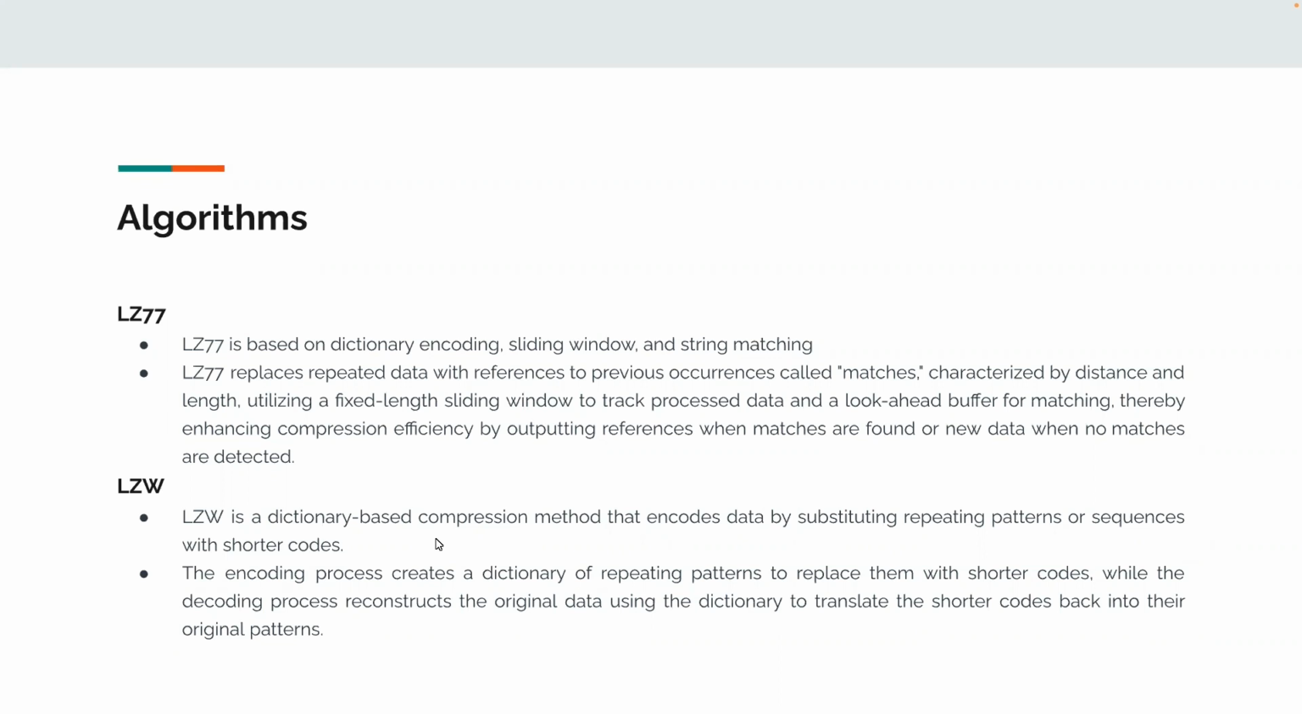LZW is a dictionary-based compression method that encodes data by substituting repeating patterns or sequences with shorter codes. The encoding process creates a dictionary of repeating patterns to replace them with shorter codes. And the decoding process reconstructs the original data using the dictionary to translate the shorter codes back into their original patterns.